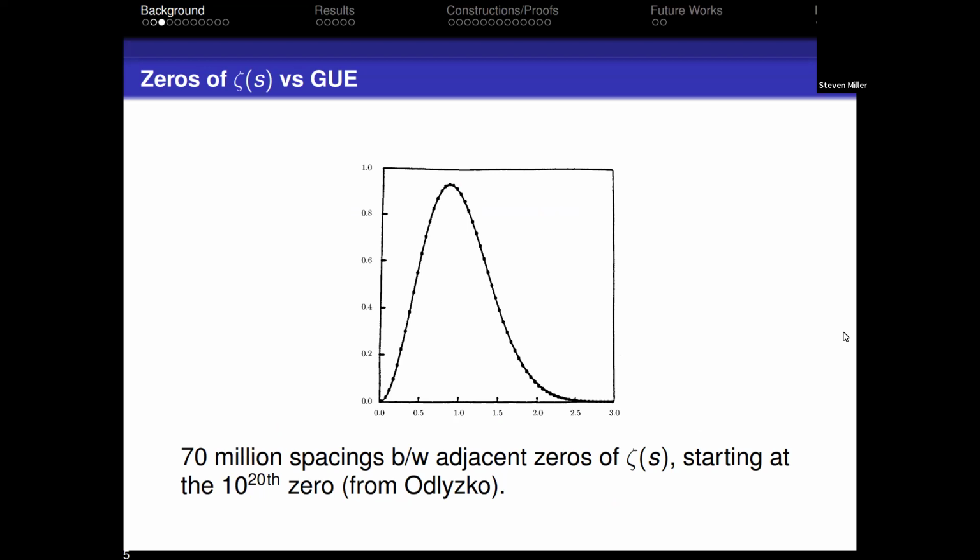We know what's going on high up on the critical line, but near the central point, these statistics don't really discern what's going on. And the reason is there's not enough to average over for one L-function. If you go high up in the critical strip, one L-function has so many zeros and the spacing is getting smaller and smaller. Near the central point, we don't have that. And so we average over families. We look at a bunch of L-functions that have similar behavior, and put them together.